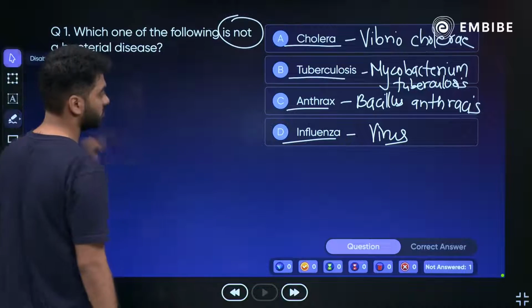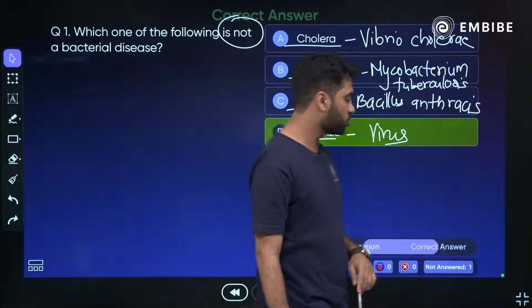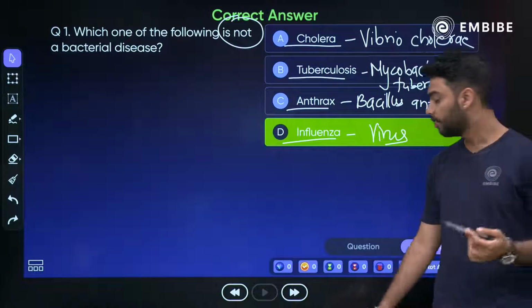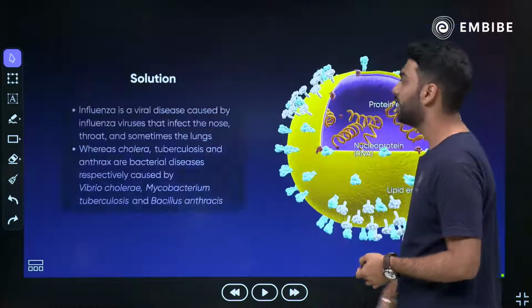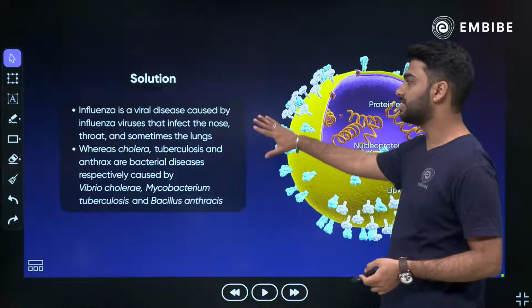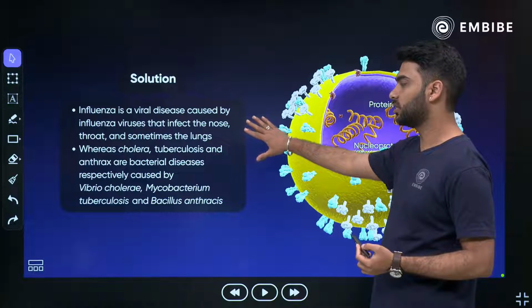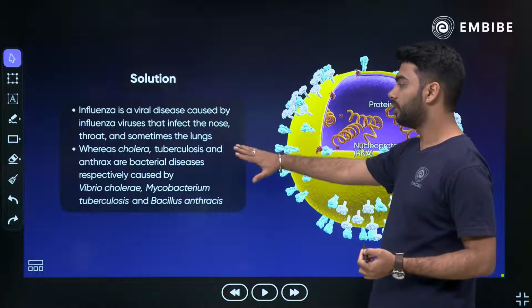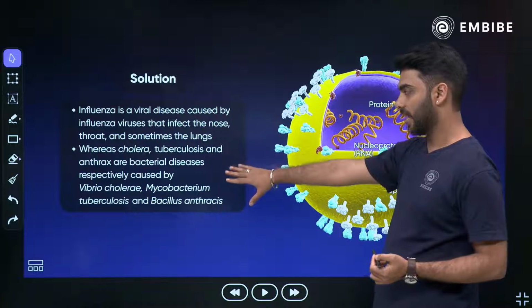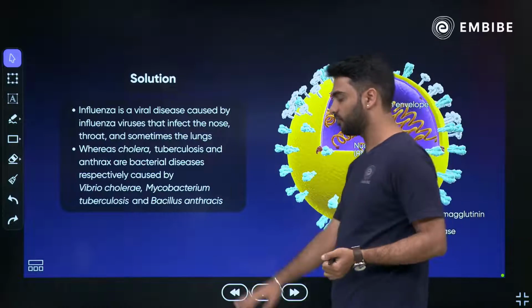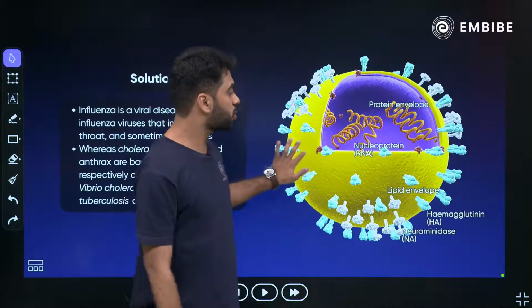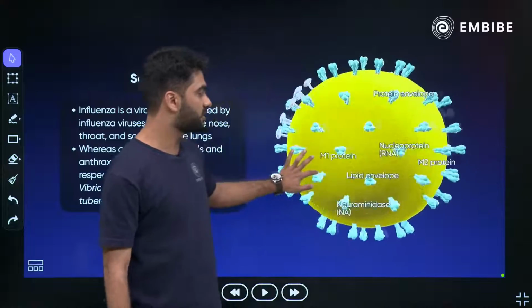The answer to this question will be influenza, which is not caused by a bacteria but a virus. Okay? Influenza is a viral disease caused by the influenza virus that infects the nose, throat and sometimes the lungs, whereas cholera, TB and anthrax are bacterial diseases caused by different kinds of bacteria.